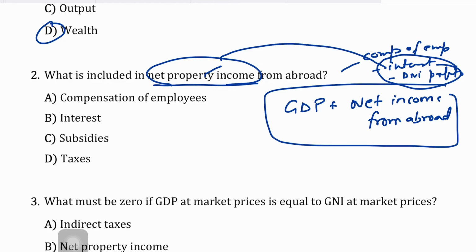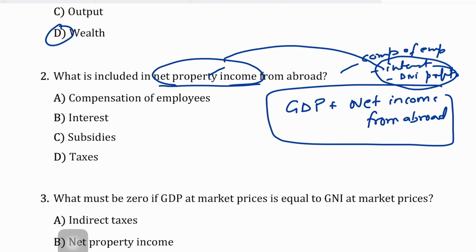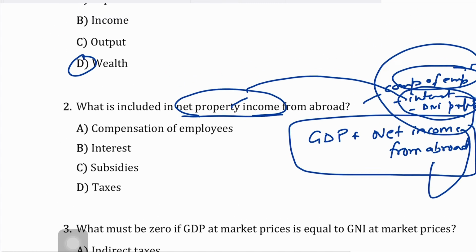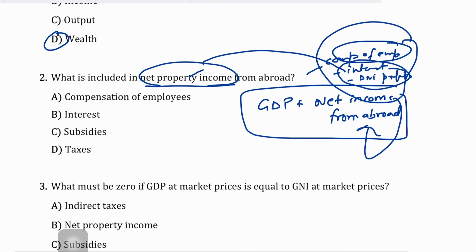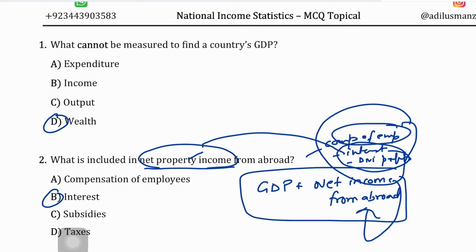We add and subtract the compensation of employees separately, but all of this is classified under net income from abroad, and then it is added to the GDP to arrive at GNI. Hence the correct answer to this question would be B, that is interest, because net property income from abroad includes interest, profits and dividends. Net income from abroad is a broader measure that includes not only the net property income from abroad, but also net compensation of employees. It encompasses all the forms of income that a country's residents receive from foreign sources, minus the income that foreign residents receive from the country's domestic sources.